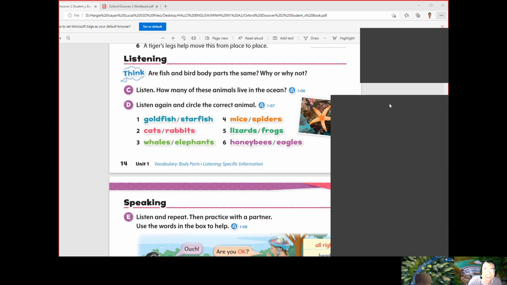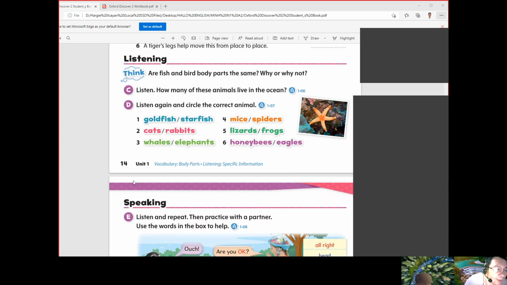Welcome to Amazing Animals. People have body parts, and animals do too. Today, I'm talking about animal body parts that are different from ours. 1. These animals live in the ocean, but they're not in the fish group.